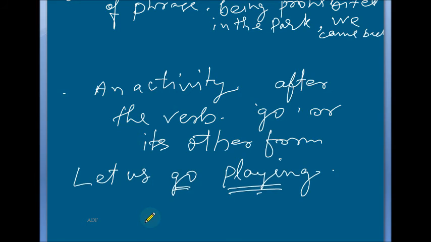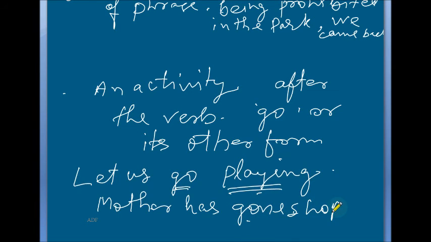Or you can say mother has gone shopping. Mother has gone, because gone is the third form of go. You can say here shopping, right? Mother has gone shopping. You can say Ram has gone playing.